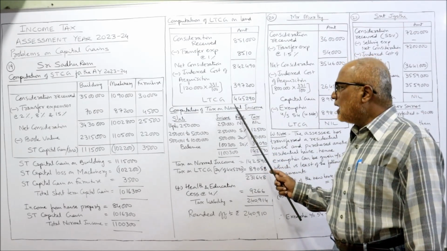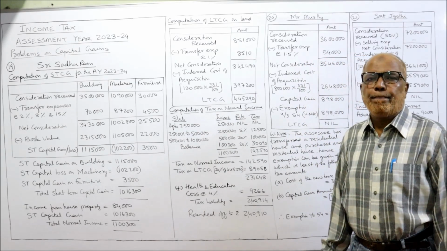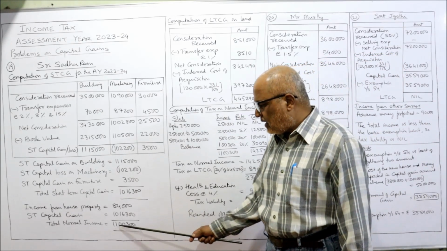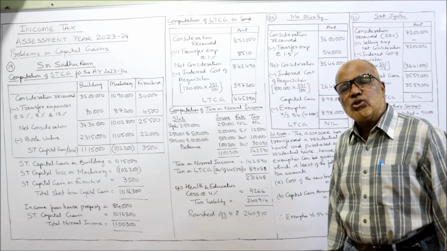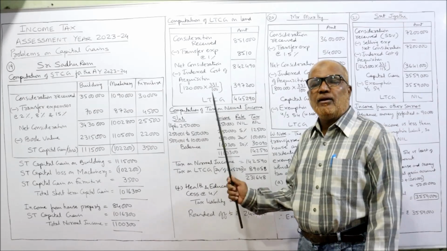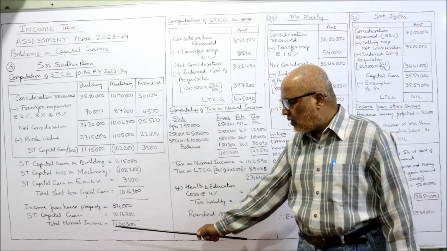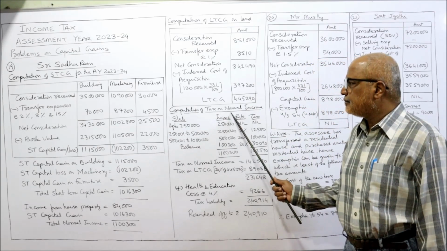The long-term capital gain 4,45,290. So we got normal income 11,300 and we got long-term capital gain. So separate tax will be applied on LTCG. So first we calculate what is the tax liability on normal income.